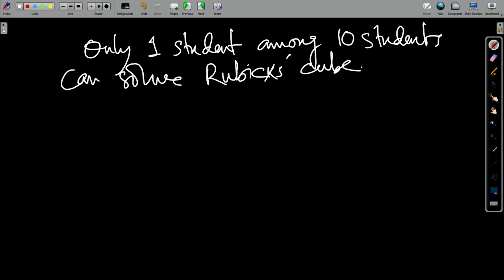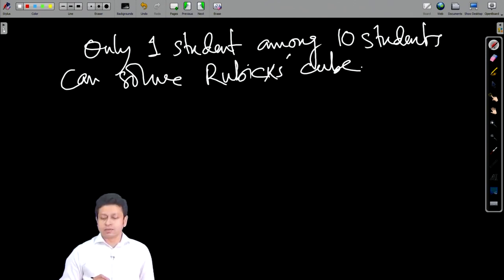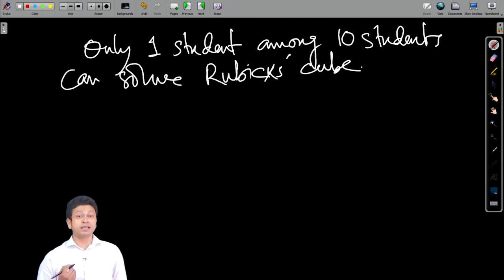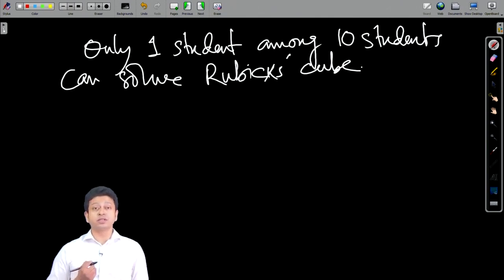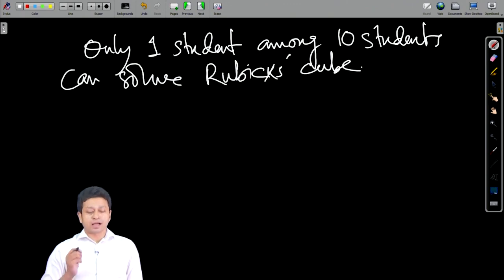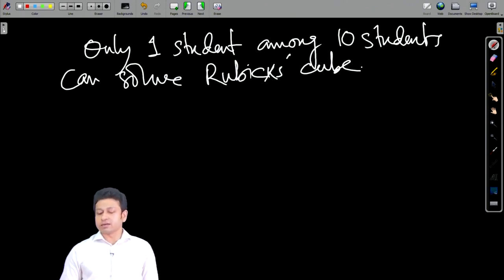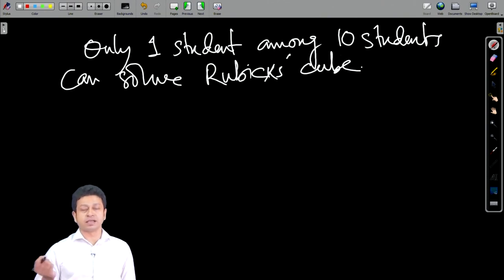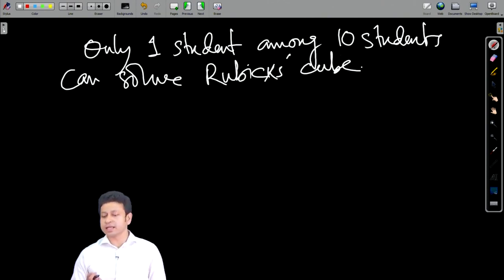Okay. Now, if I do one trial, if I draw one student, what is the probability that that particular student will be able to solve the Rubik's cube? Now, we can very well say that, of course, with 10 students, the probability of each one succeeding is just 1 by 10.